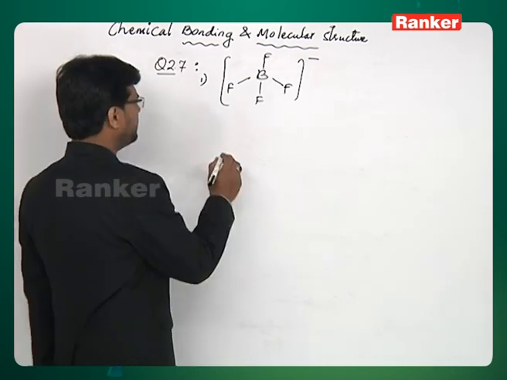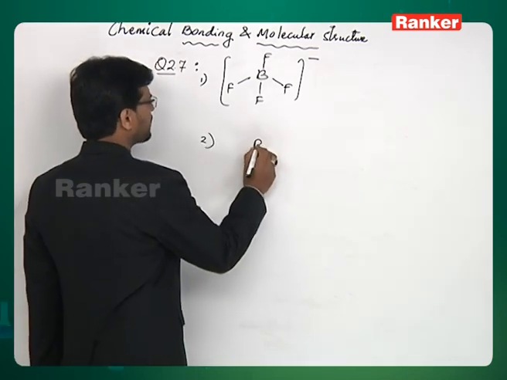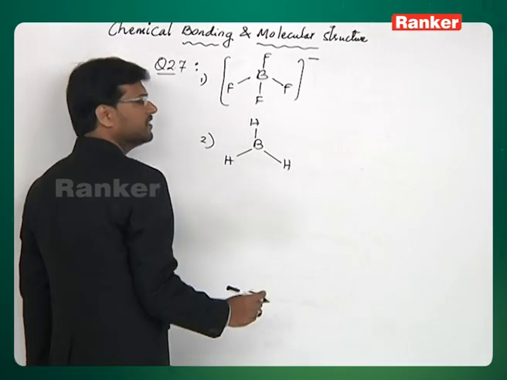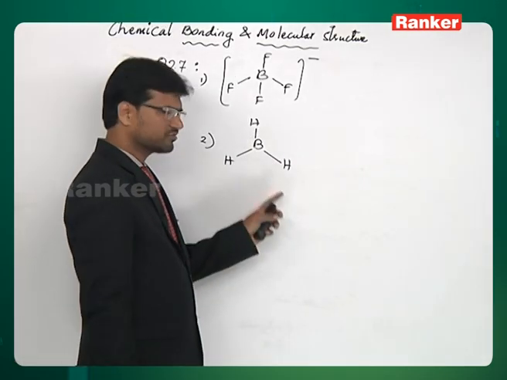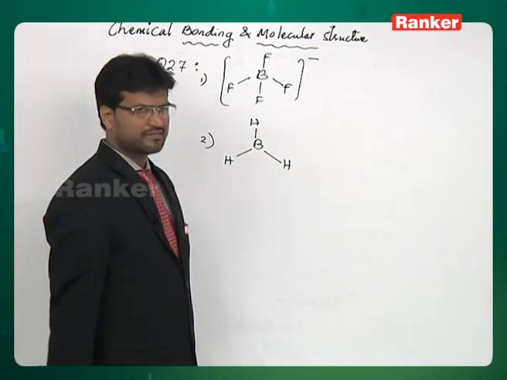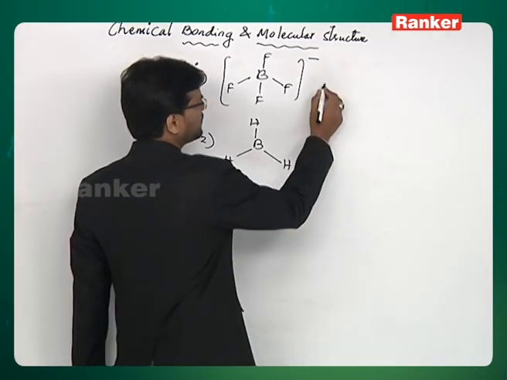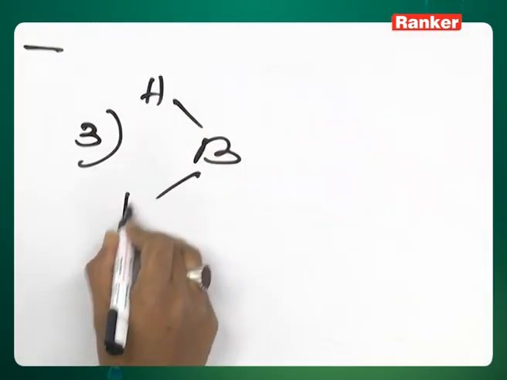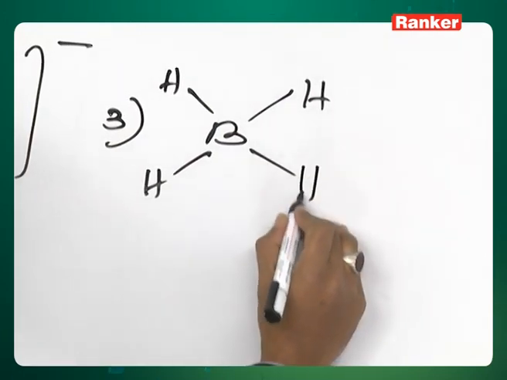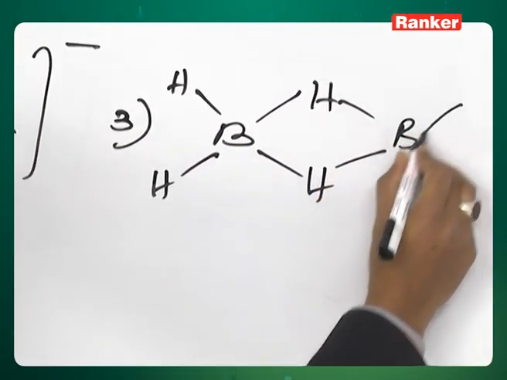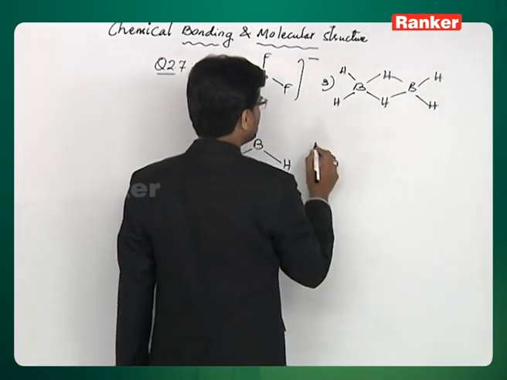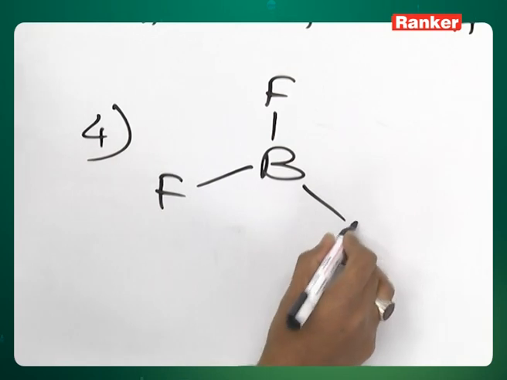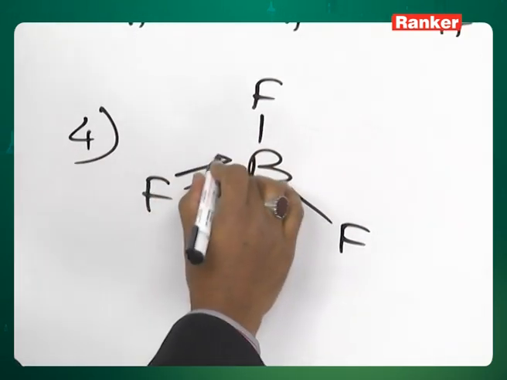Now option 2 is BH3. Borane, actually this species does not exist, it is a highly unstable species. There is no scope of back bonding as hydrogen does not have a lone pair. Number 3 is B2H6. Here also all the orbitals are involved, no lone pair is present on hydrogen, so no question of back donation. But in BF3 we have seen just now that back bonding can take place from fluorine to boron.